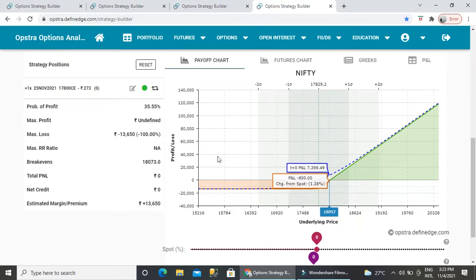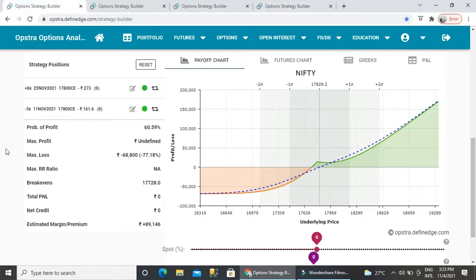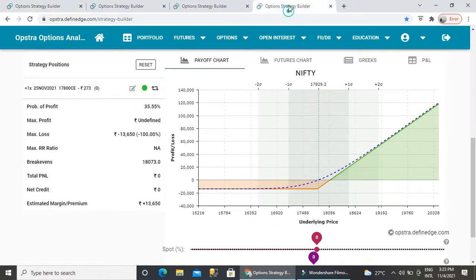And if you see, the break-even is around 18,073. After that only profit will come, 273 points from here. If it doesn't go beyond 273, then we will end up making a loss. That's the issue with a naked call. So in order to avoid this, here I'm doing something else, but actually there is an advantage of buying a naked call.